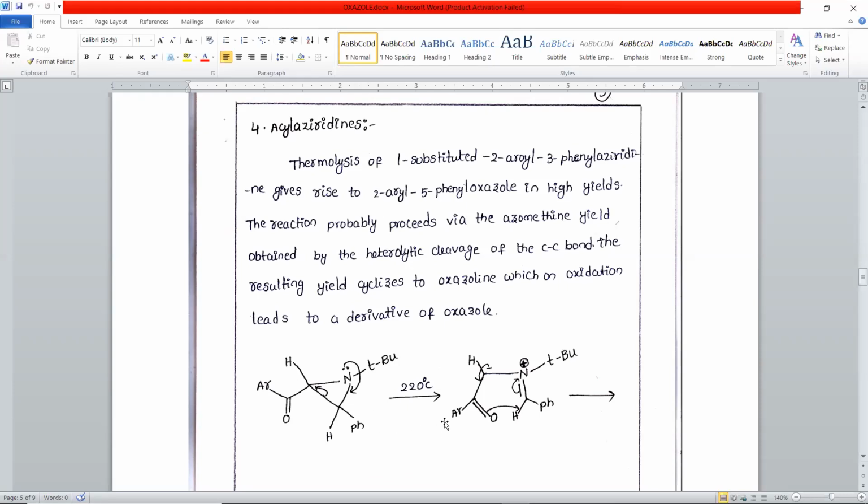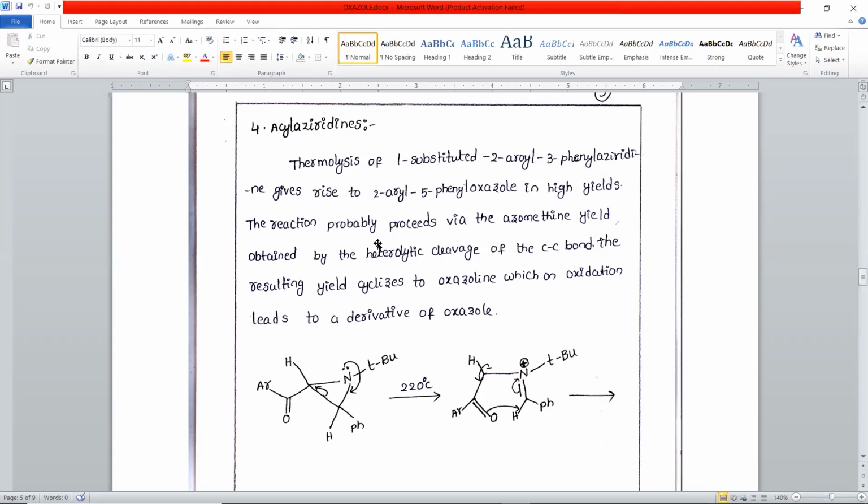On thermolysis, that is heating, a 1-substituted 3-aryl aziridine gives rise to 2-aryl 5-phenyl oxazole. This reaction gives high yields of the disubstituted oxazole.